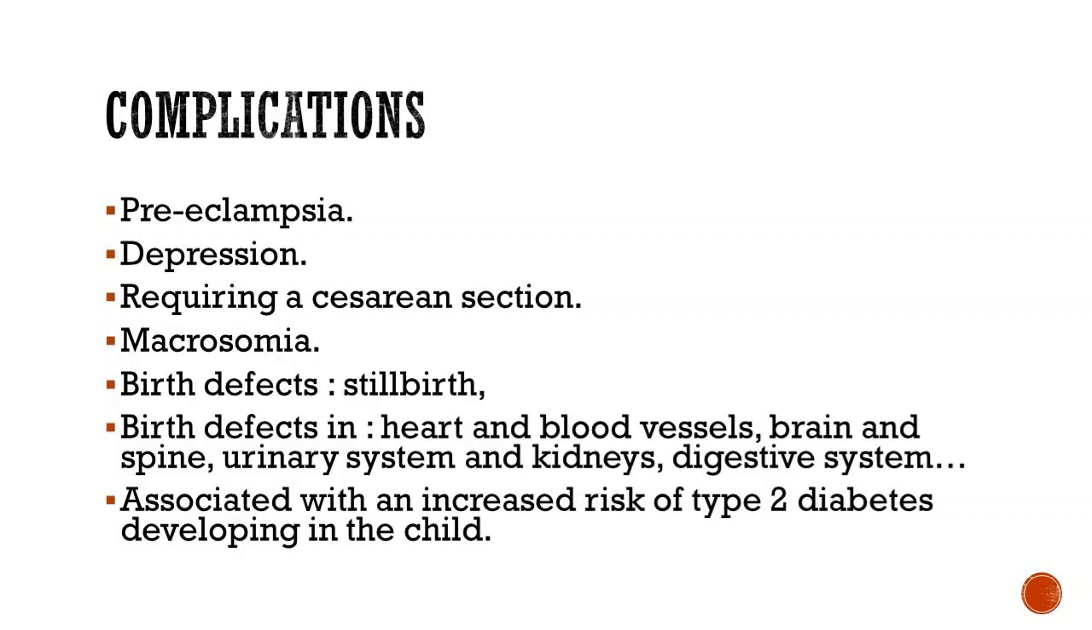Macrosomia is the condition in which there is an overly large body of the baby, which can cause complications during delivery. But by keeping good control of your blood sugar in the second half of your pregnancy, you can minimize your chance of having a large baby. Other birth defects also occur due to gestational diabetes, which include stillbirth, which is a very serious problem. Birth defects in the heart and blood vessels, brain, spine, urinary system and kidney such as UTI infections, and digestive system. There is also an associated risk of type 2 diabetes in the newborn.